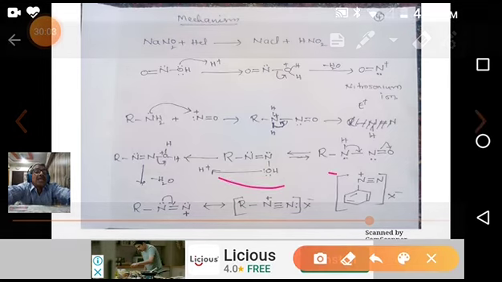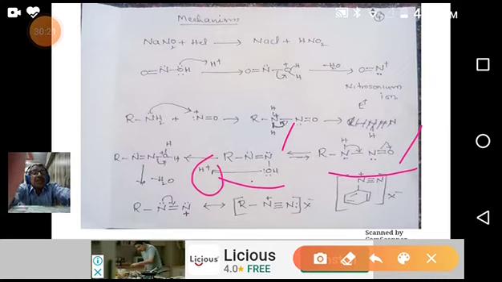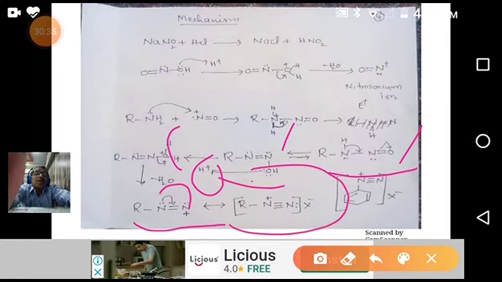It is nitroso. What is happening here? The double bond and the proton are shifting in opposite manner. It is enol form, it is nitroso form. That's why these are called tautomers, and that's why this is tautomerization. Due to tautomerization, it forms the enol. Then, on acidification and loss of one water molecule, an R-N double bond N plus is formed. It is unstable. The nitrogen having an electron pair donates it to this nitrogen, forming a stable diazonium salt.